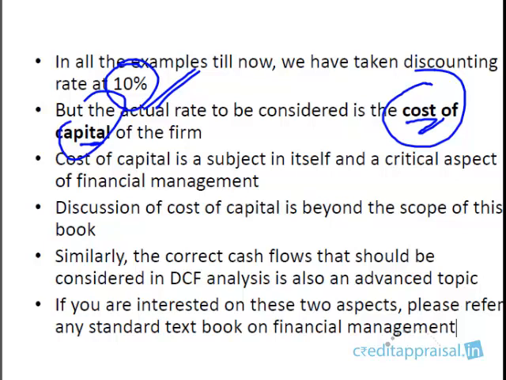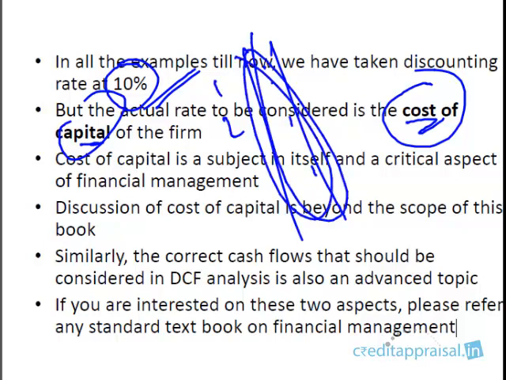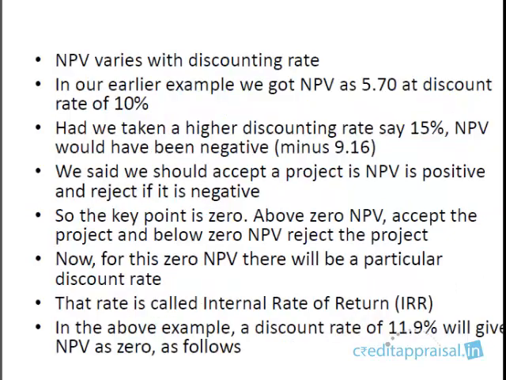It is with that cost of capital you have to discount the cash inflows. Similarly, the cash inflows which we calculated in the table we were given, after 1 year, 2 years, some cash flows, where are these figures going to come from? Again, this is an advanced topic in DCF analysis. If you're interested in this sort of stuff, you can refer to any advanced textbook on financial management. It can become very tricky. IRR calculations can become very tricky.